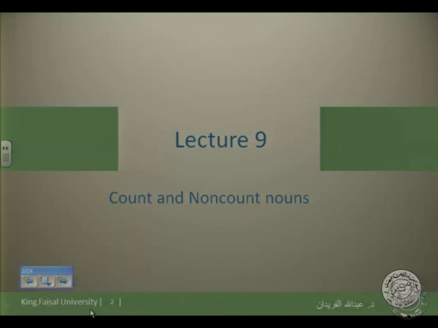So if we have, let's make count now, something that we can count, we can assign numbers to. For example, we can say 2 pens, 2 watches, 2 televisions, 2 TVs, 2 cameras, 2 boards, 2 rooms, 2 classes, 2 glasses, and a lot of count nouns. But with non-count nouns, we cannot count them. We cannot give numbers to them, like meat, gas, and a lot of things that we are going to meet